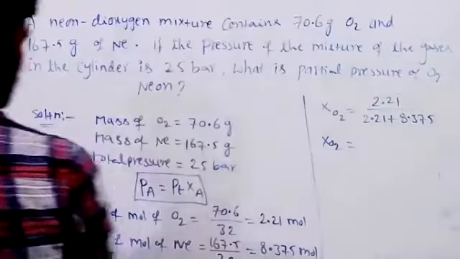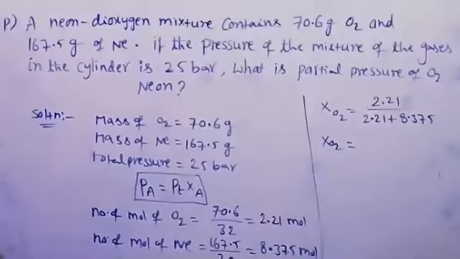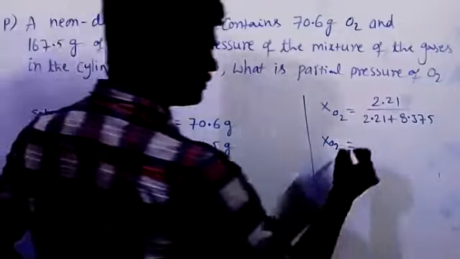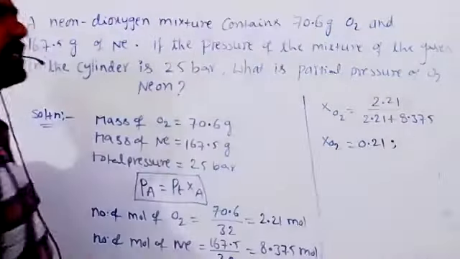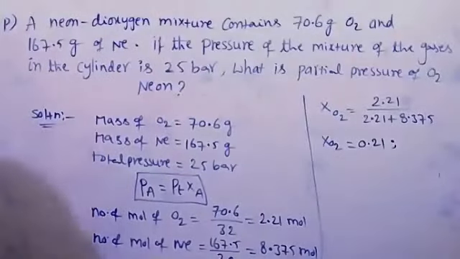So mole fraction of O2 is equal to 0.21. We know mole fraction of oxygen, then mole fraction of neon becomes 1 minus 0.21. That is 0.79.